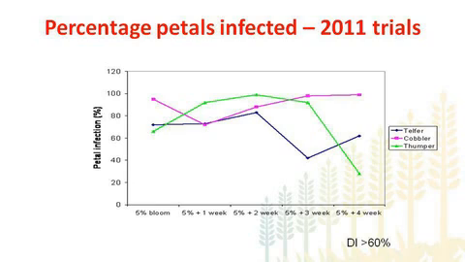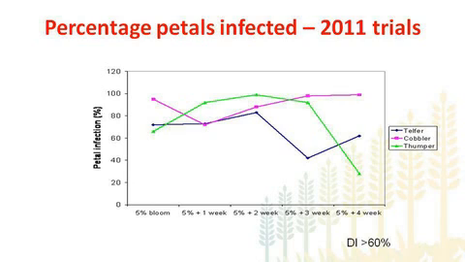In the case of Telfer, which is an early maturing variety, the level of petal infection was quite variable. Interestingly, there was a sharp decline in petal infection three weeks after 5% bloom, and then it slightly increased after four weeks.